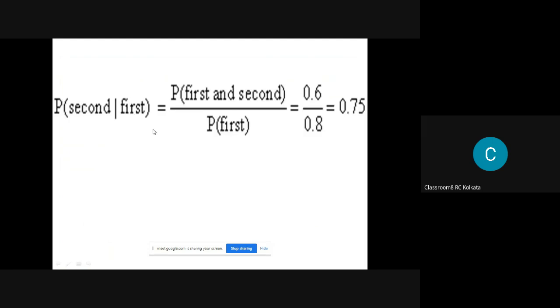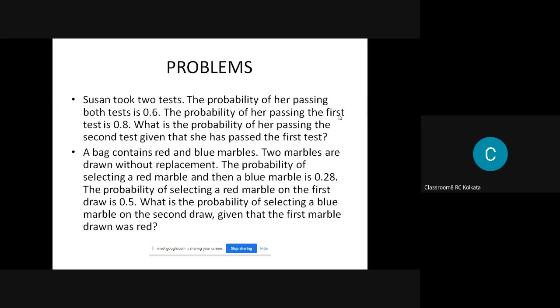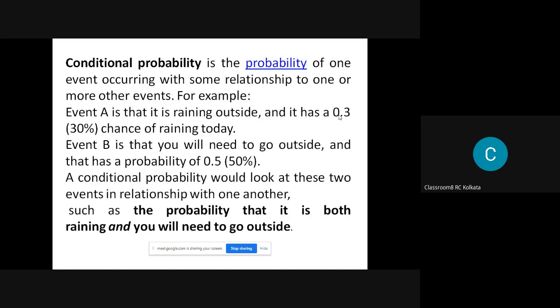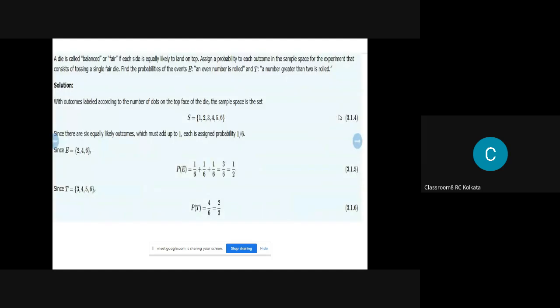That is what they have done over here. Clear? So they have got the answer. So this is conditional probability. Clear? We have done a whole lot. I think from the first block, we have done 2 units today. So you can easily go through them now and go through the maths portion.